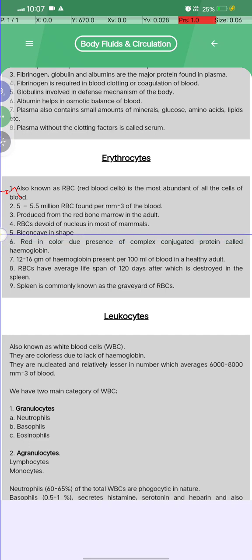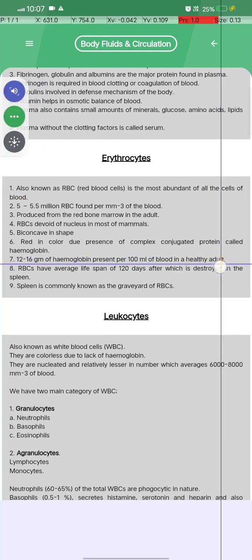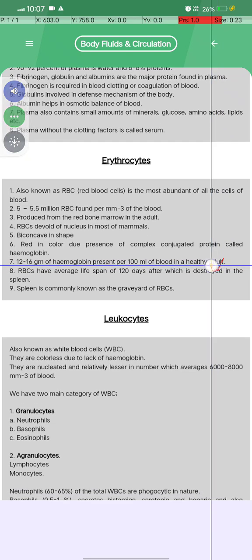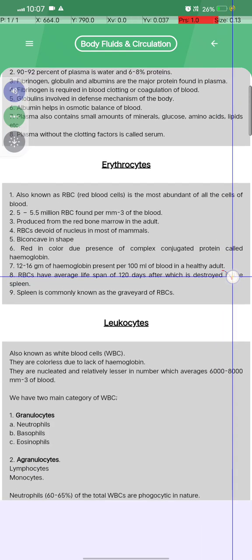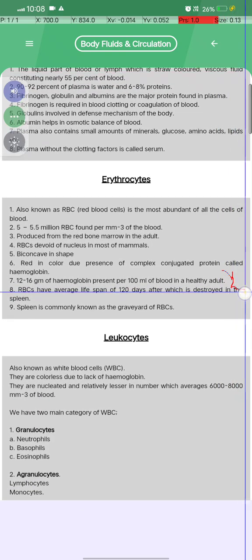and biconcave in shape and red in color due to the presence of the complex conjugated protein called hemoglobin, and 12 to 16 grams of hemoglobin is present per 100 ml of blood in a healthy adult. In a healthy adult, about 100 to 200 billion... grams of hemoglobin is made per day. Okay, take a screenshot of this too. Yes, the screenshot is done.